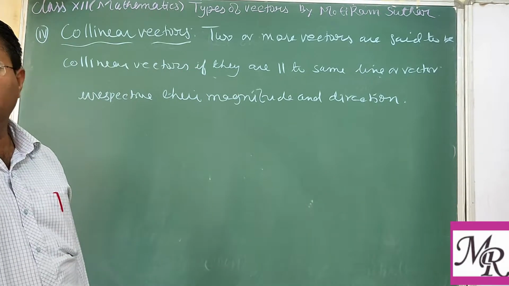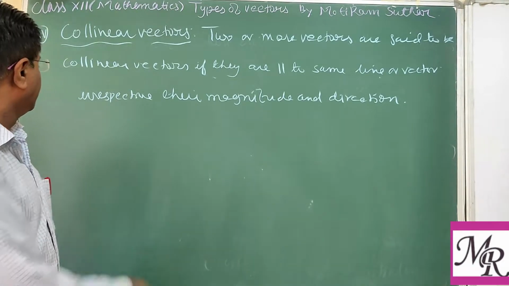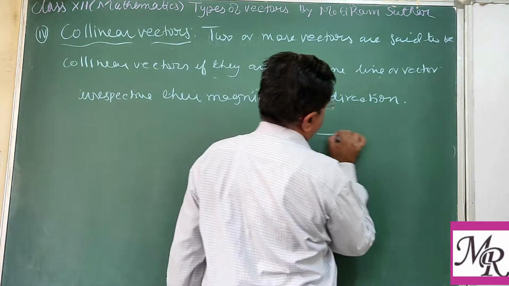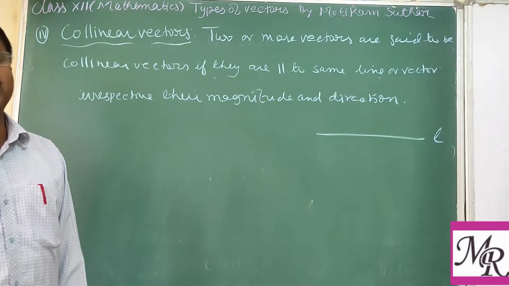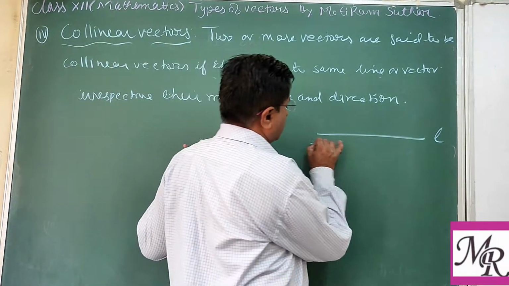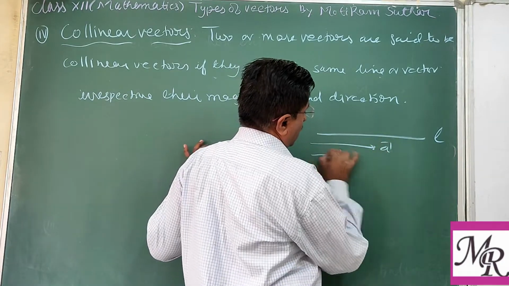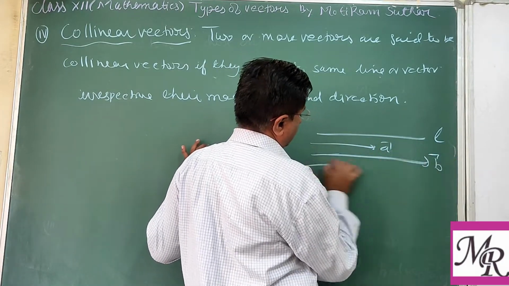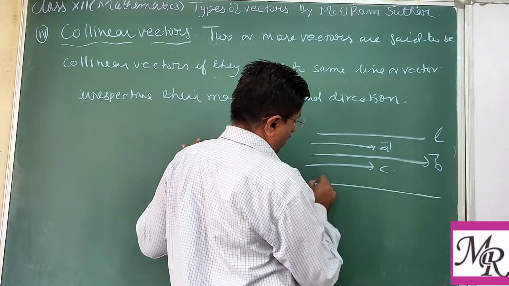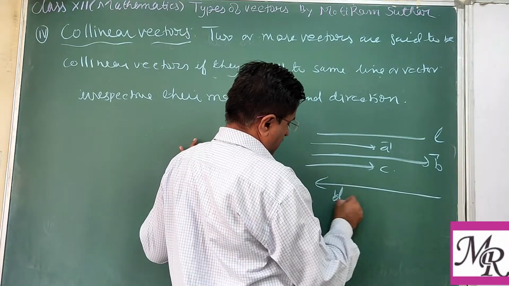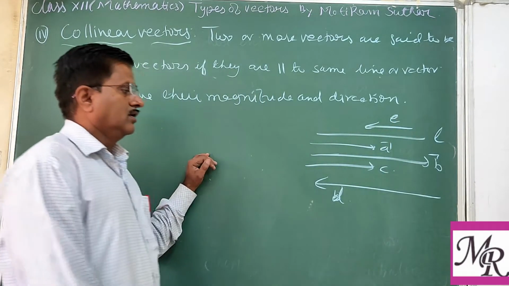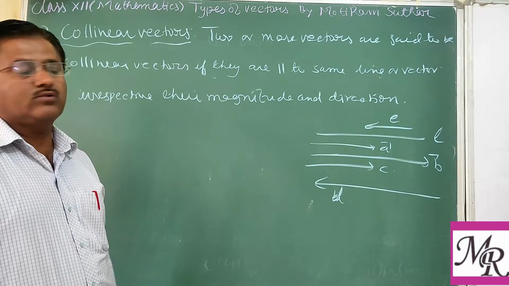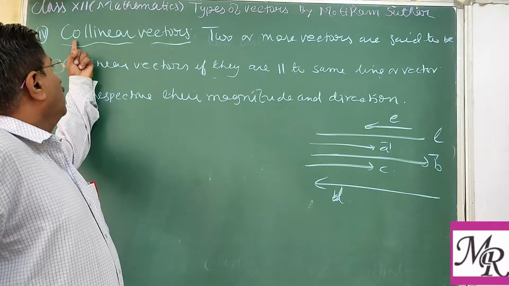Like you can say, if we are taking a line, this is line L. So any vector which is parallel to this one, like suppose this vector A or this vector B or this vector C or this vector D or this vector E, all are known as collinear vectors.